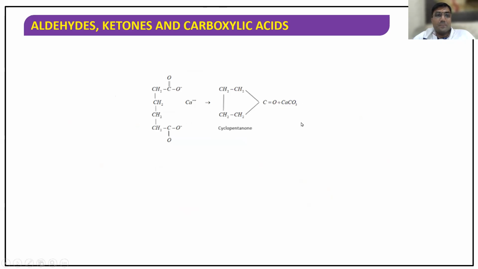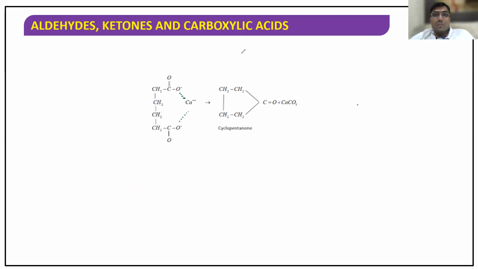Now, listen carefully. See here. Now I'm giving, let us take this acid, carbons 1, 2, 3, 4, 5, 6. Okay. Now, this is a diacid. Am I right? Can you see here? This is a diacid. Calcium salt of a diacid.